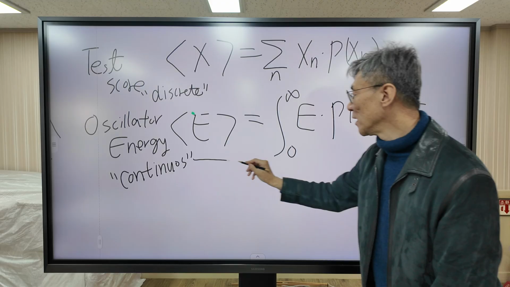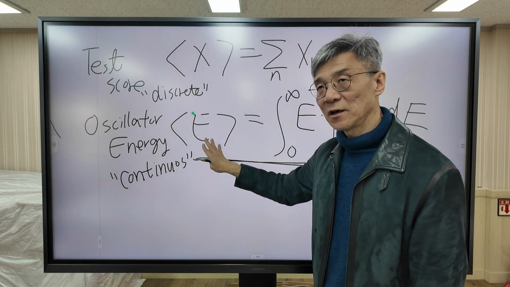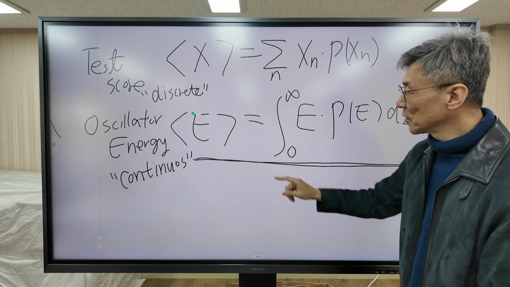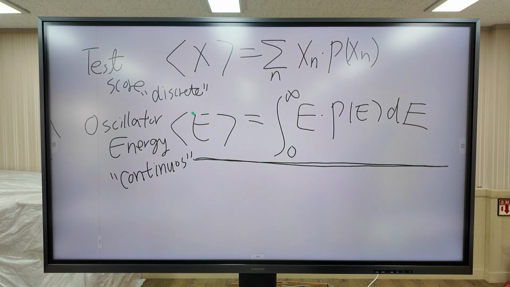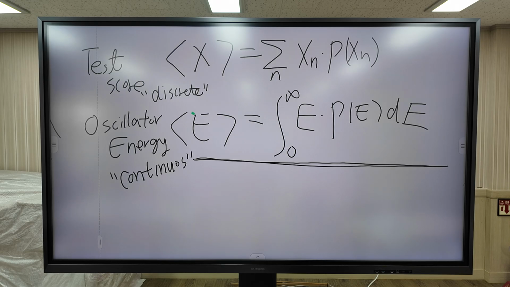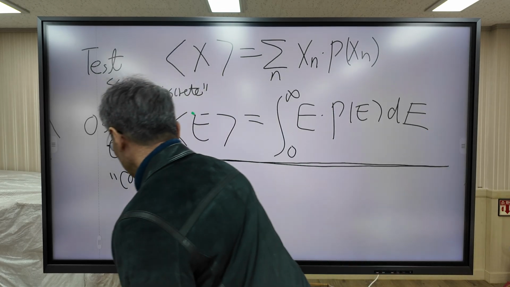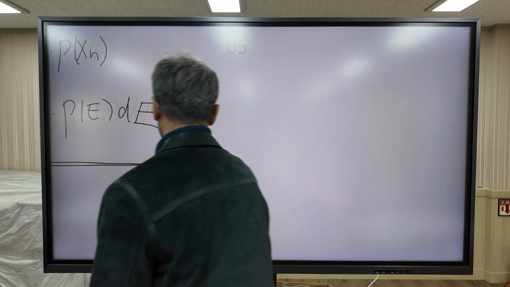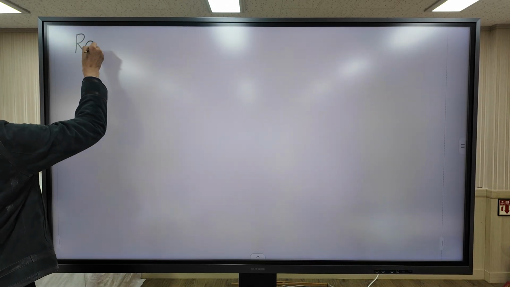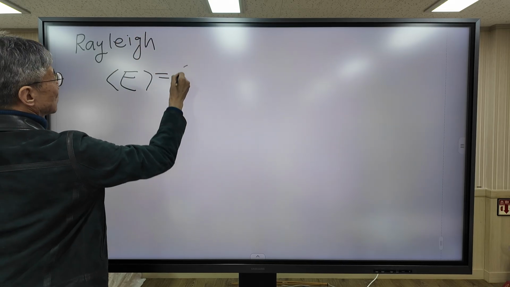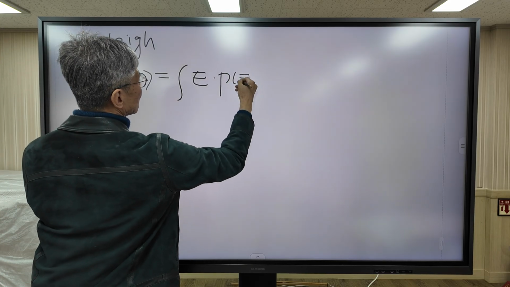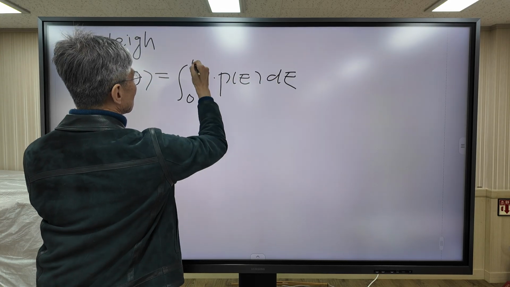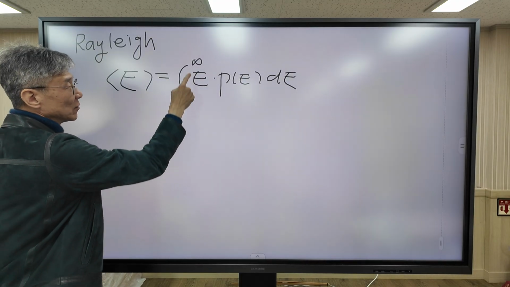So this is the formula Rayleigh used for calculating oscillator energy. Energy can take values from 0 to infinity.